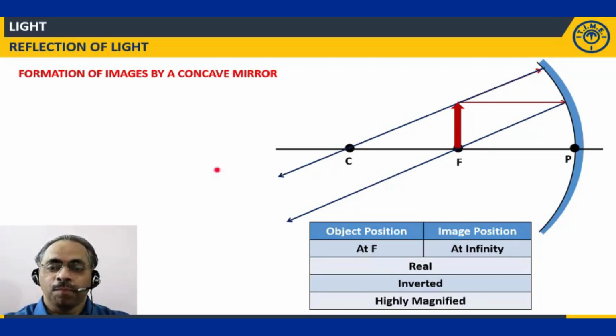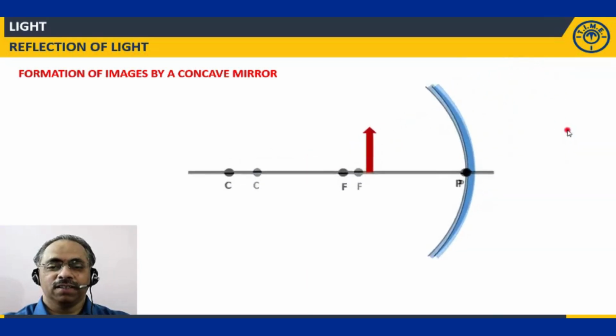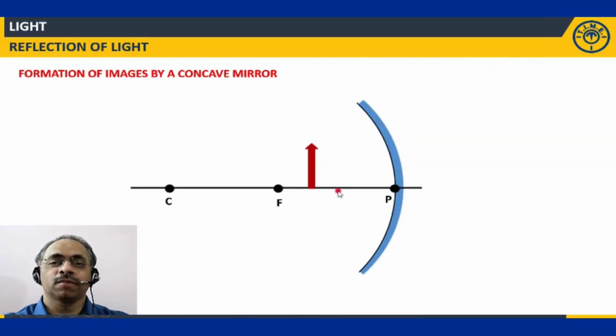So far, we have brought the object from infinity to the mirror and finally reached the principal focus. Now what will happen if we move the object still closer to the pole of the mirror? Let us see what is happening. Again, we need to draw ray diagrams.